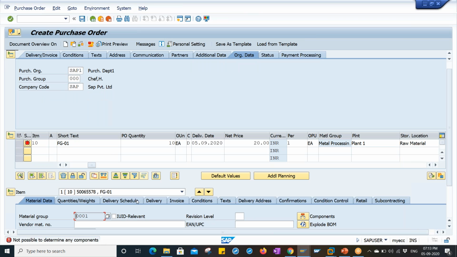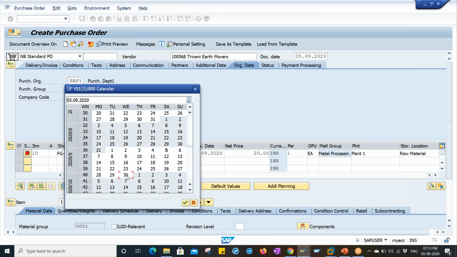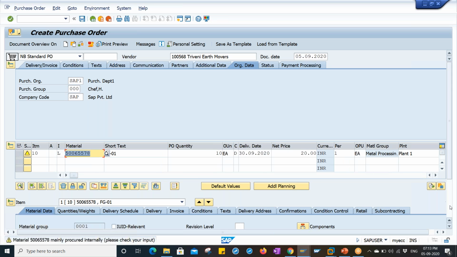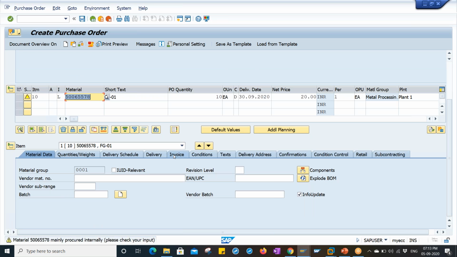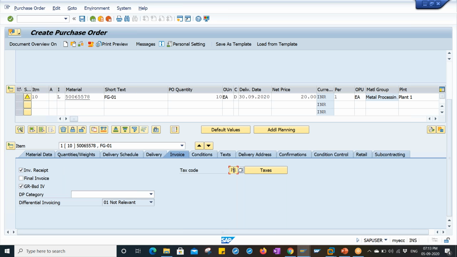If you get this error, just change the delivery date. Done. Come down, go to the invoice tab. In this invoice tab, check the tax code. The appropriate tax code should appear, or you can enter it over here. Select GR based invoice and come to the material data tab.